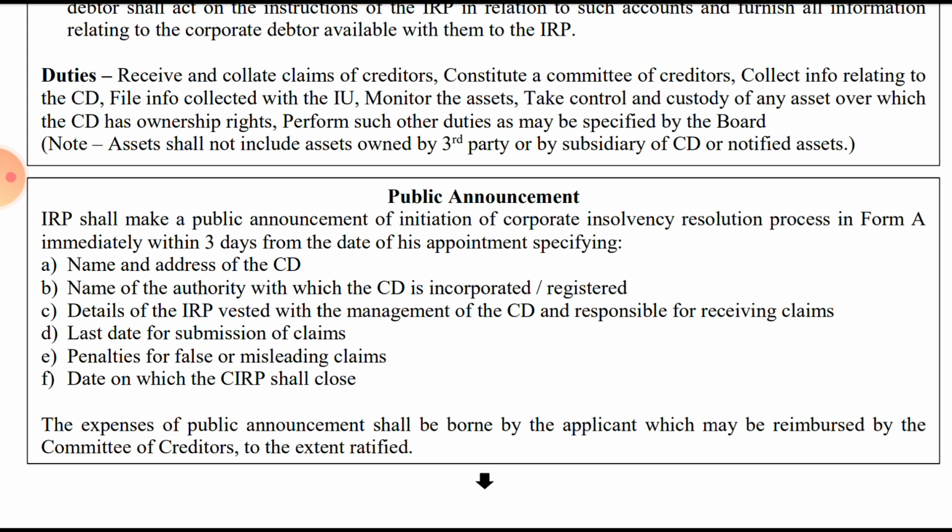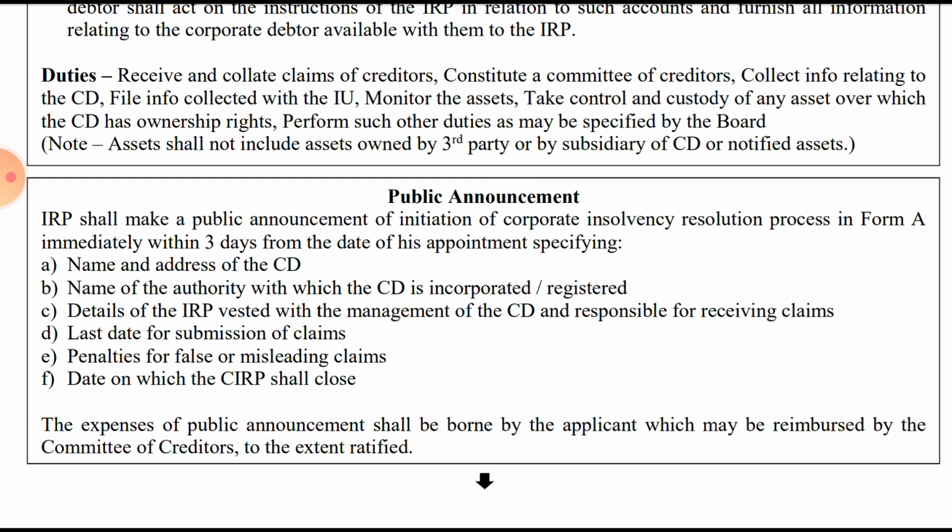So the IRP will first make the public announcement of the initiation of the corporate insolvency resolution process in Form A, immediately within 3 days from the date of his appointment, specifying the name and address of the corporate debtor. That public announcement will be in Form A, for the initiation of the corporate insolvency resolution process, and will be made within 3 days from the date of his appointment.